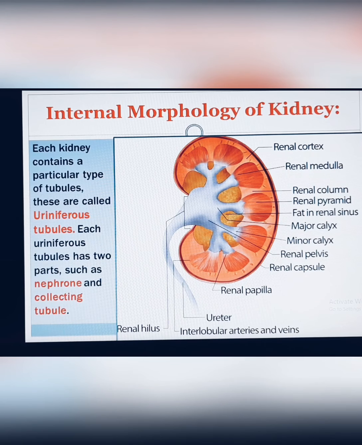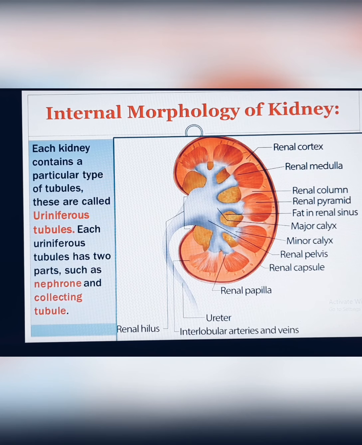Next, let's move into the internal morphology of the kidney. Each kidney is enclosed with a special fibrous membrane called the renal capsule. The kidney has its own capsule-like covering, which is called the renal capsule, and it is made up of a special fibrous membrane. In longitudinal section, each kidney shows two regions. One is the cortex, another one is the medulla. In the cortex, you can see a light coloration, which is the cortex portion, and there are pyramid shapes, which are the medulla portion.